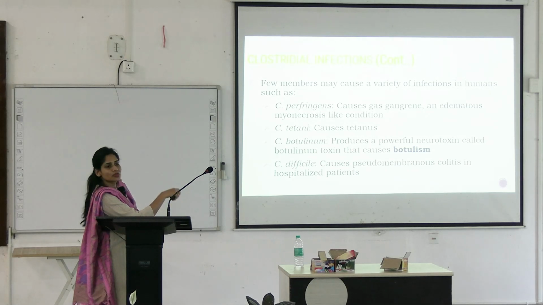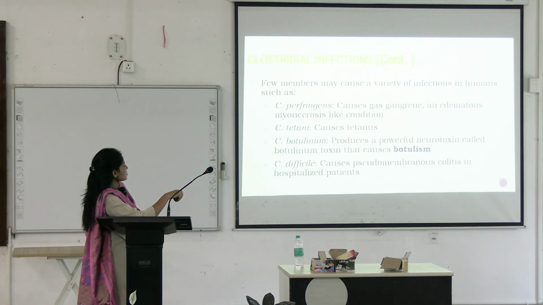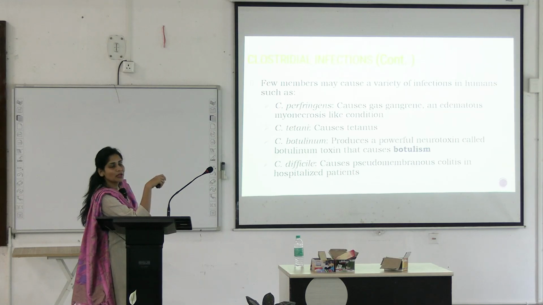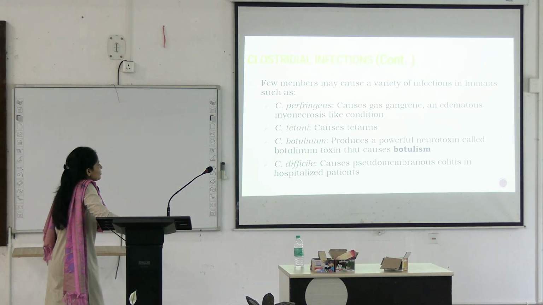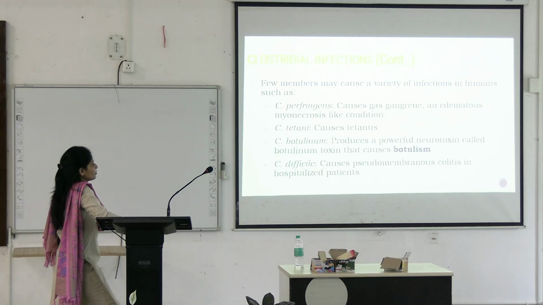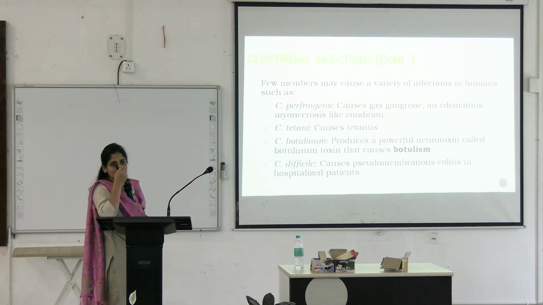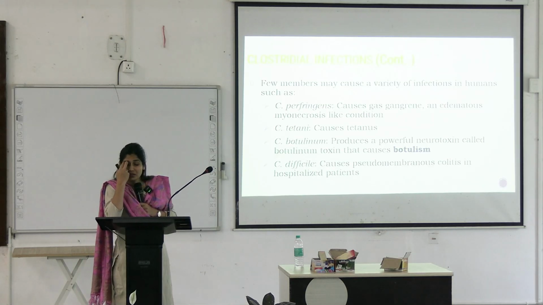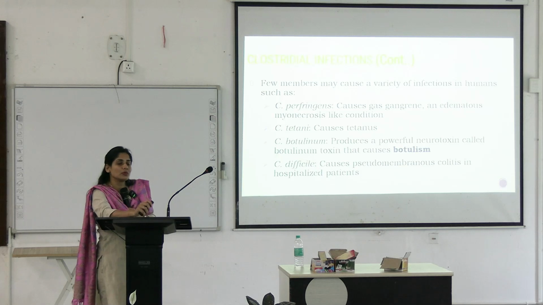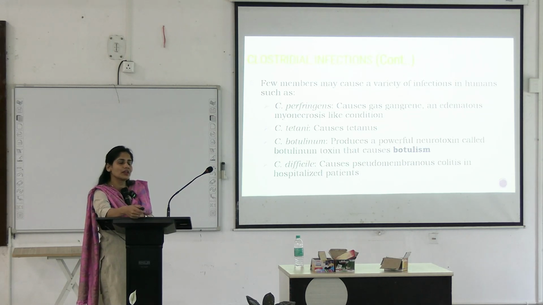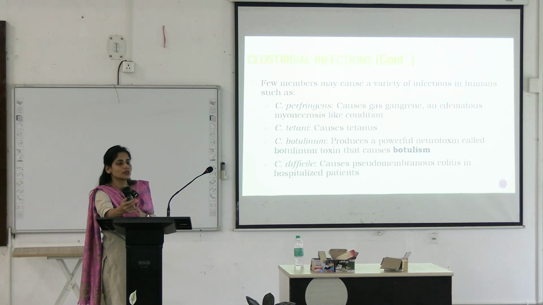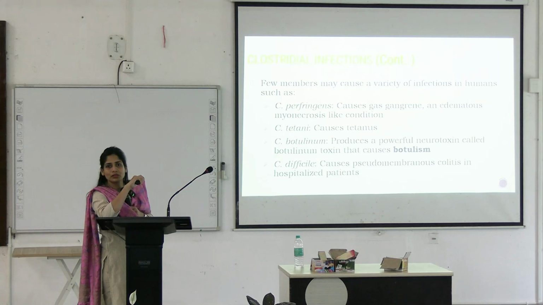What are the few members we need to study about? Clostridium perfringens causes gas gangrene or edematous myonecrosis. Clostridium tetani, you know, can cause tetanus. Botulinum produces food poisoning. And Clostridium difficile, very important, causes pseudomembranous colitis in hospitalized patients. There is a case, somebody got admitted with pneumonia and while he was recovering, he developed diarrhea and suddenly went into shock and died the next day. What was the causative organism? Clostridium difficile. Okay.